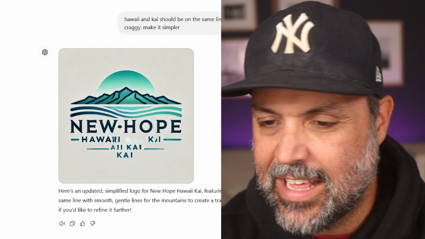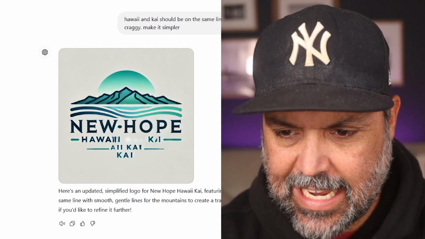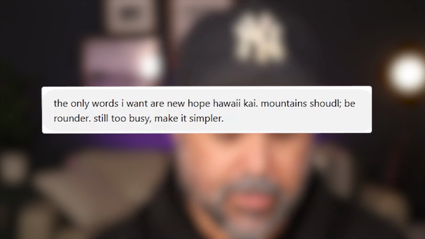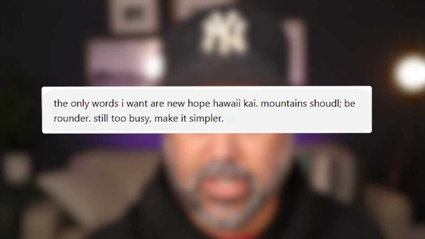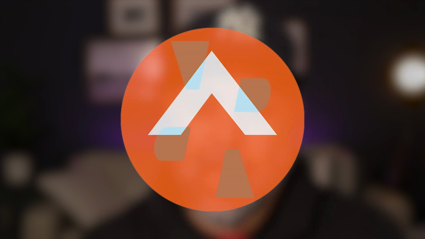The sun, I like the color palette still, but again, the words, Hawaii, Kai. Let's just be really clear. I'd say it's still too busy. I think it'll be a better logo if it was just simpler. I'm a fan of just real simple logos. And you think about some of the most iconic logos for churches, it's things like Elevation Church with kind of their triangle, or even our Reach Right logo is like that. So again, with the Hawaii Kai, it's trying to do that.